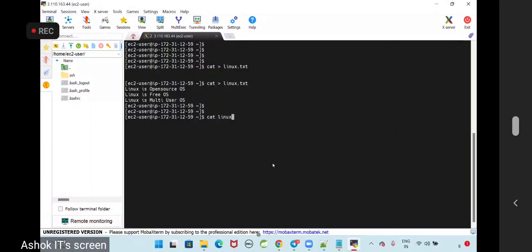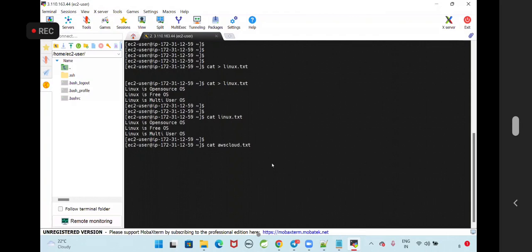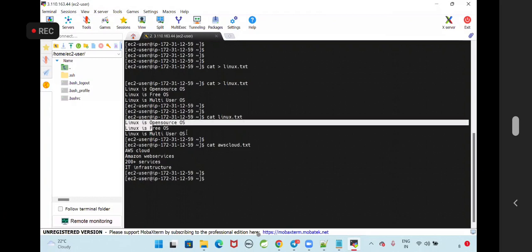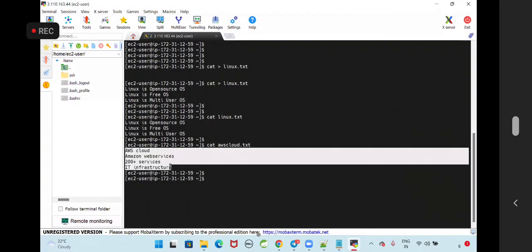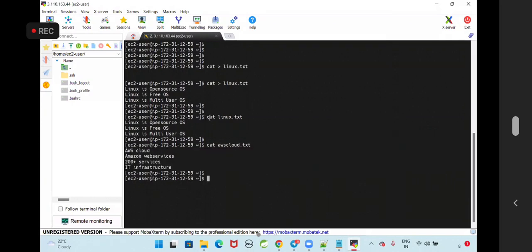cat linux.txt. Okay, cat DevOps, cat AWS cloud.txt. Do I have two files now? Linux.txt has some data, AWS cloud.txt also has some data. Can I copy the Linux.txt and AWS cloud.txt file data into another file? Can I copy two files' data into a third file?